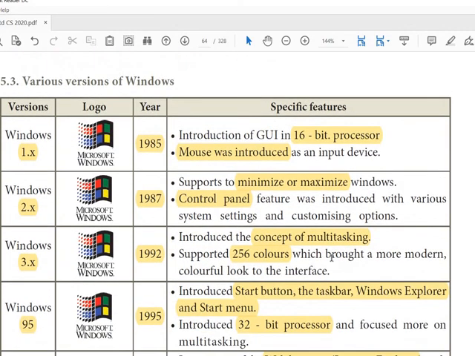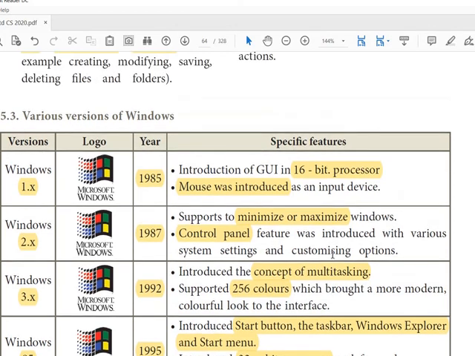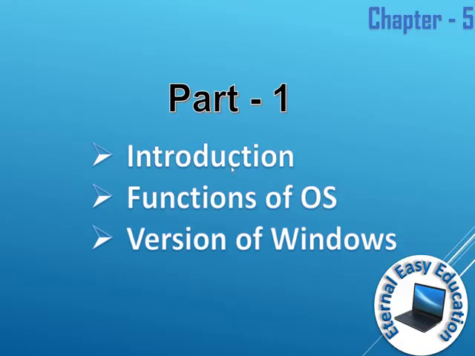Have the points in a noted method. Thank you. Have a good day. So we have learned the introduction, functions of Windows OS, and versions of Windows.